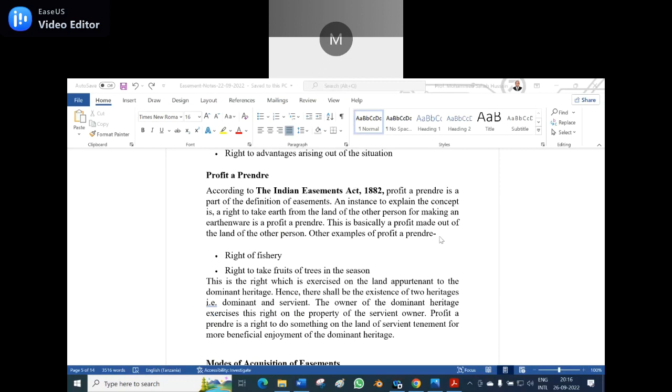Do you have in your village a tank or a lake? Lake is the bigger one. Say a tank. At the time, they will auction for catching the fish. So a person who has taken the auction can have the right of fishery. So actually the tank belongs to whom?